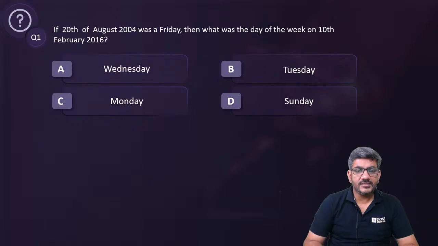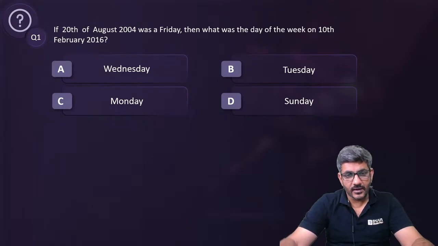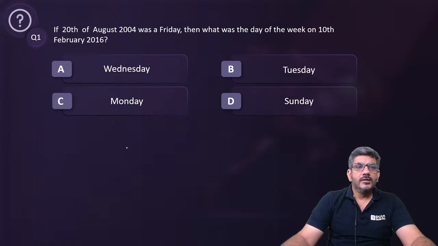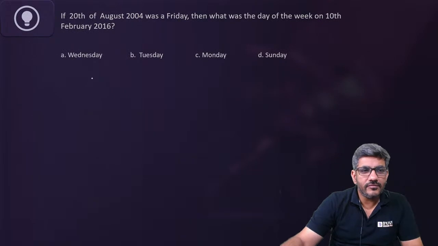Nikesh Thakur has answered as A. Soumya Srivastav has answered as A. We have got two answers from Nikesh and Soumya. So let's start doing it now. करना शुरू करते हैं. 20th of August 2004 was a Friday. What was the day of the week on 10th of February 2016?